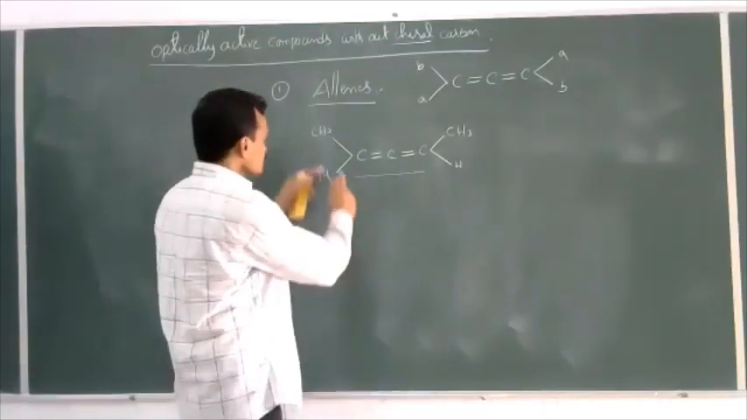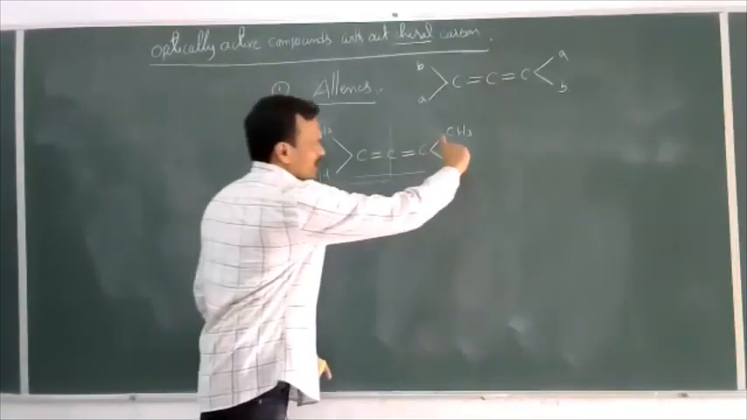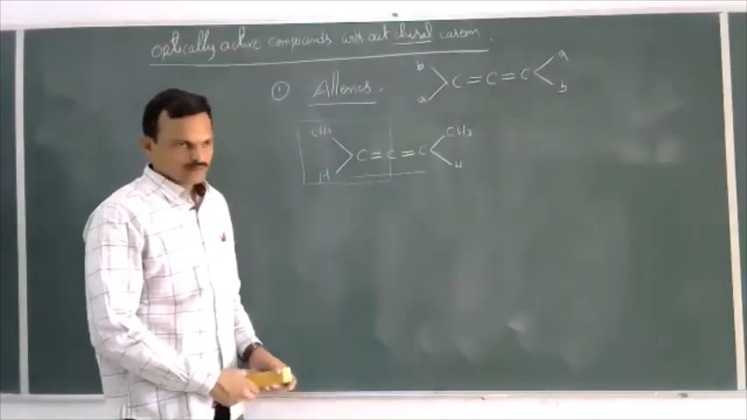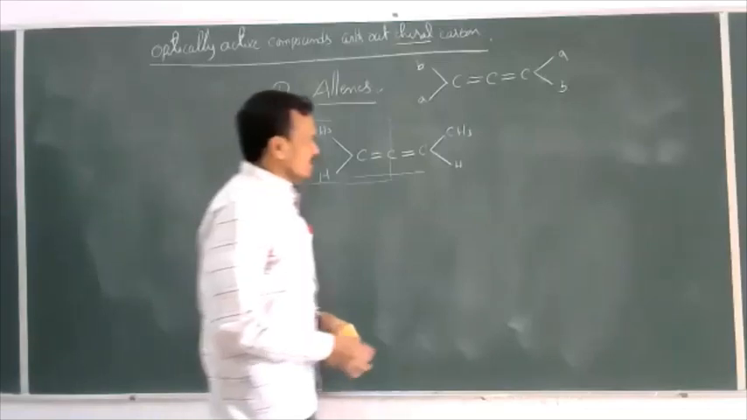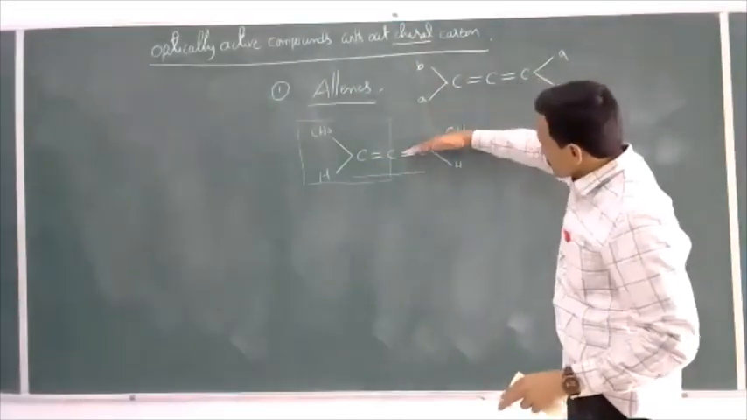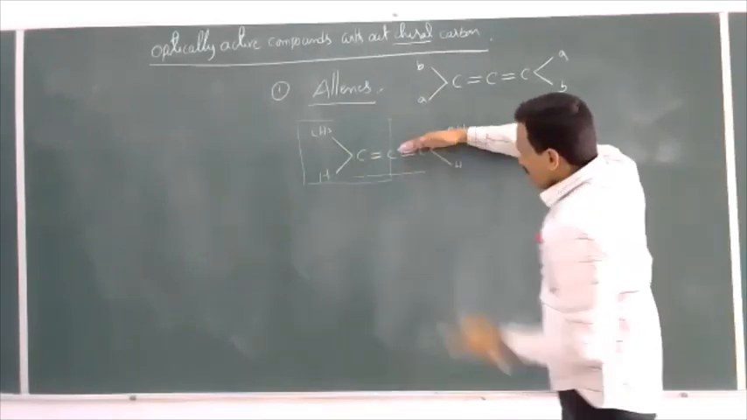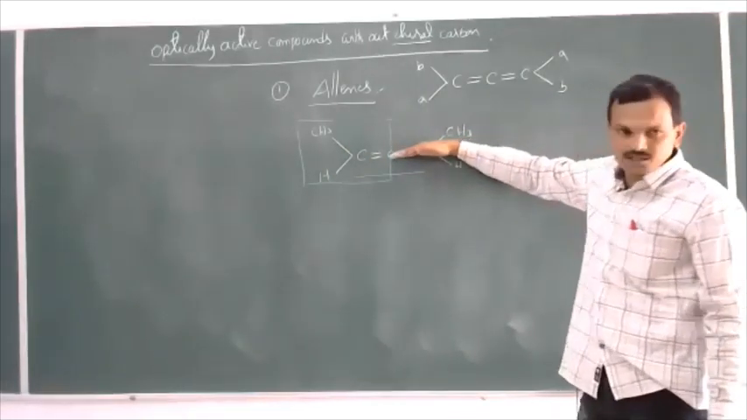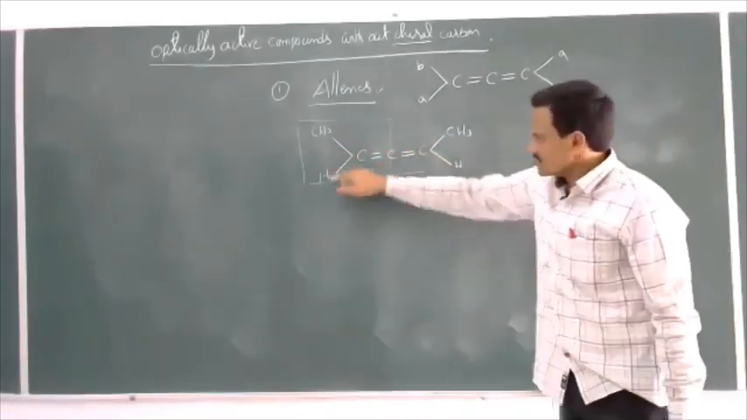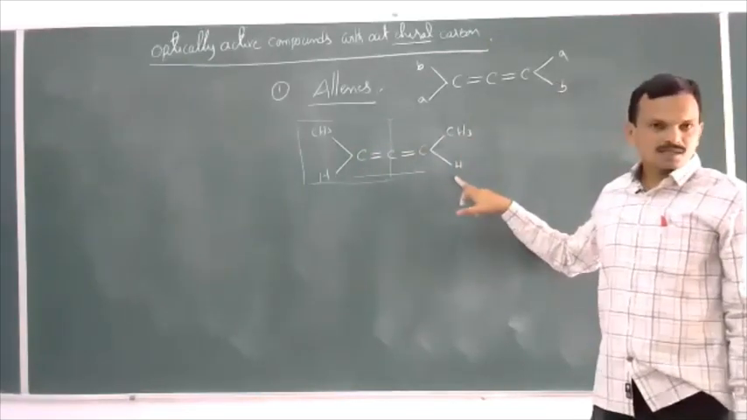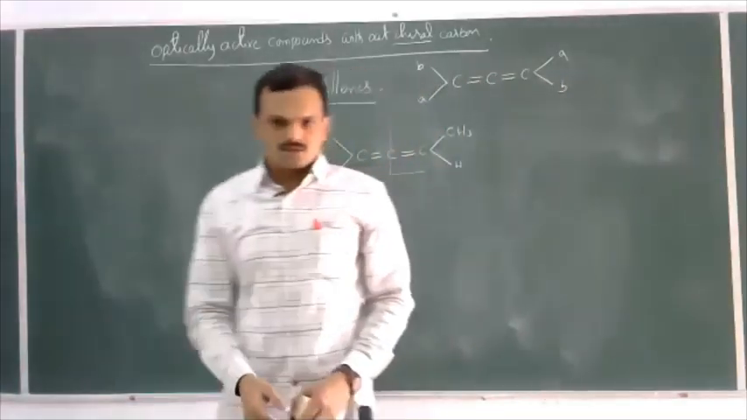That means this part lies in one plane and this part lies perpendicular to the plane. Like the board is there, this part is like this, and this part will be like this, as I am showing with my hand. This half lies within the plane and this half lies perpendicular to this plane. So this is not a planar molecule. All these four groups are not present in the same plane. So this is a three-dimensional structure, not a two-dimensional structure.